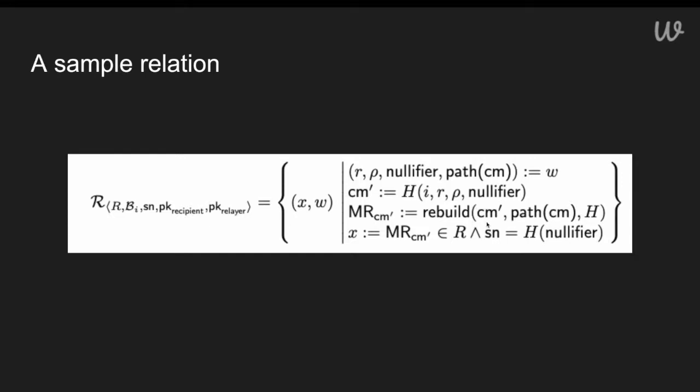That's the piece of data we're going to store in the smart contract to prevent proofs from successfully withdrawing funds more than once. This index I prevents proofs from verifying on multiple locations. And this serial number prevents proofs from verifying more than once on the same location. And so we have an interoperable asset mixer now.